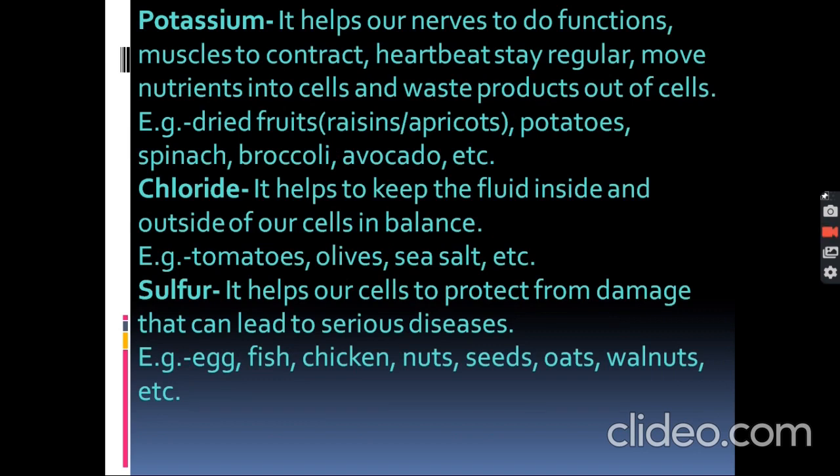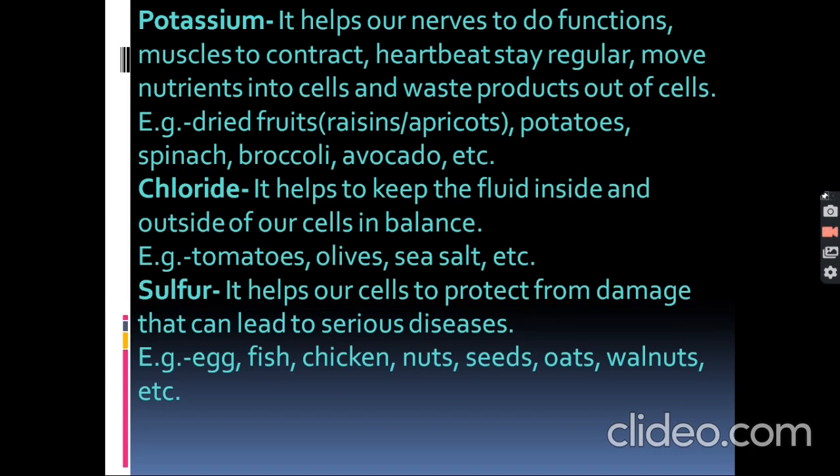Next is potassium, helps our nerves to do functions, muscles to contract, heartbeat stay regular, move nutrients into cells and waste products out of cells. Example, dried fruits, raisins, apricots, potatoes, spinach, broccoli, avocado, etc. Chloride, it helps to keep the fluid inside and outside of cells in balance. Example, tomatoes, olives, sea salt, etc.